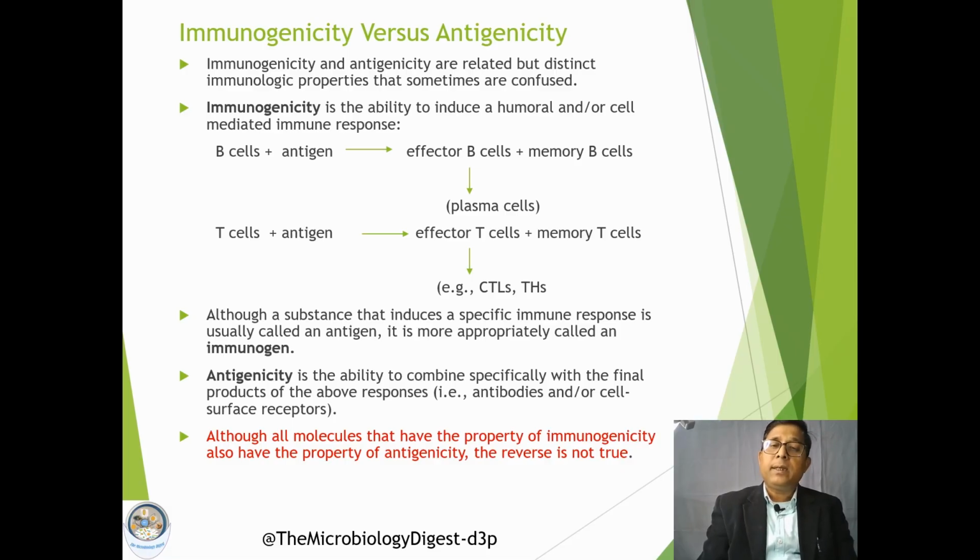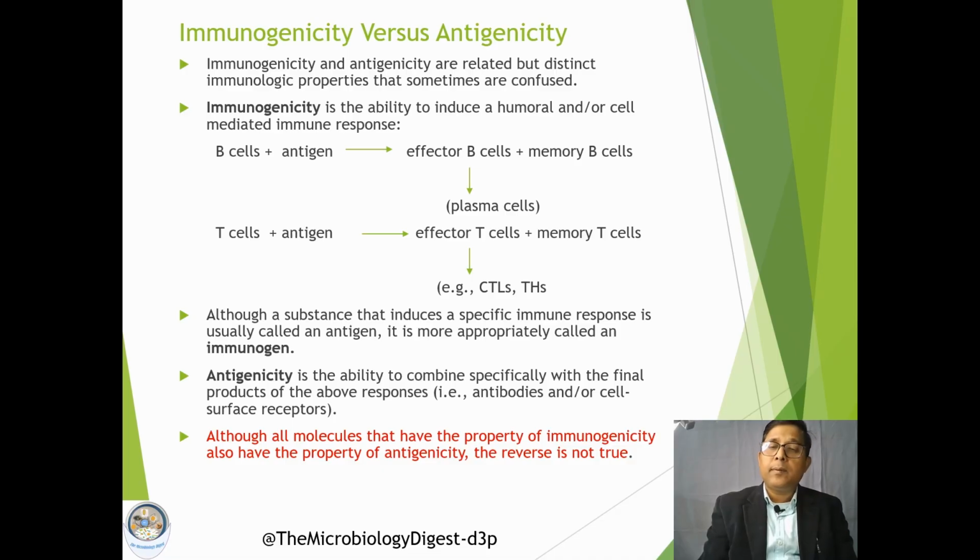We have already discussed that the immunogen should induce the immune response by activating both the arms, and that capacity to induce the immune response by activating both the arms of the immune response is the immunogenicity.